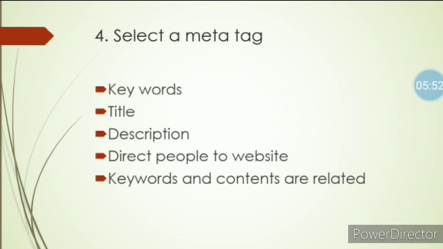Meta tags are the keywords, title and description you select to describe your website so that search engines can direct people to your website. It provides information about the web page in the HTML of the documents. It is otherwise called metadata. Be sure that keywords and contents are related and that your keywords are specific to your site's purpose. So the selection of a meta tag is very important.